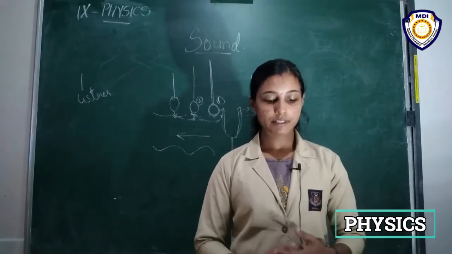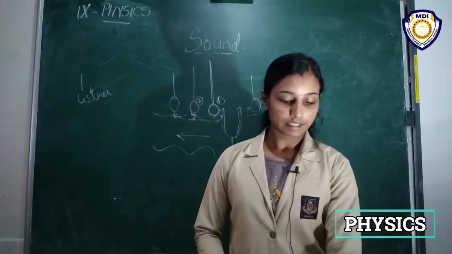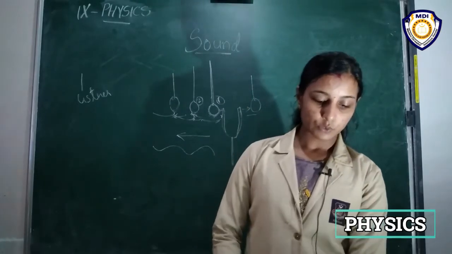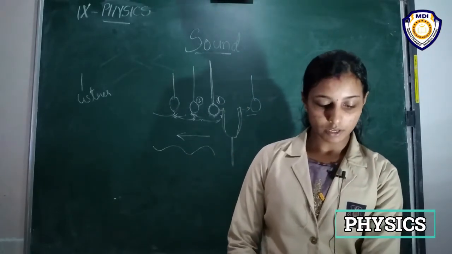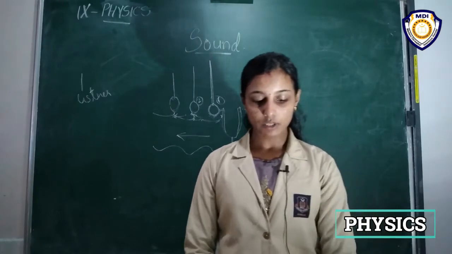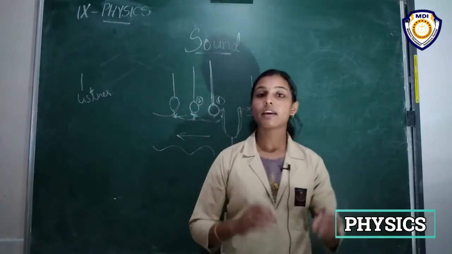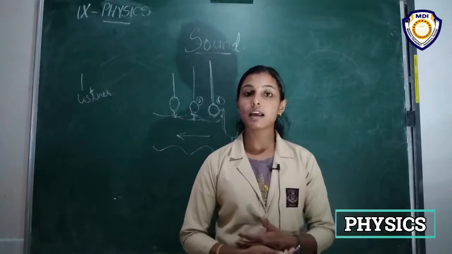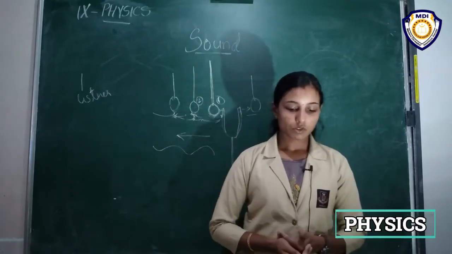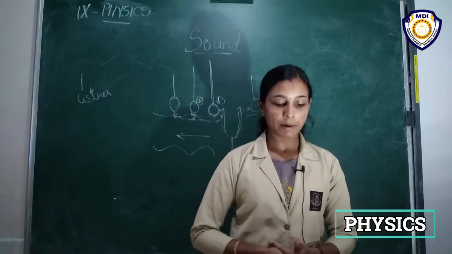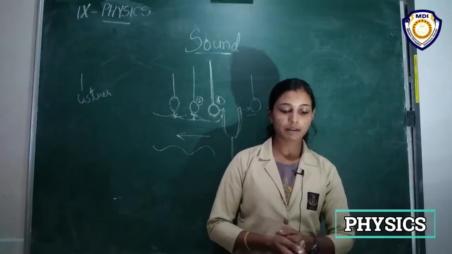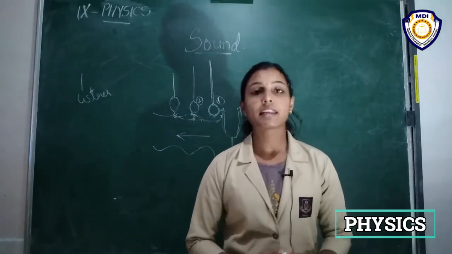But the disturbance is carried forward, and this is what happens during propagation of sound in a medium. Hence, sound can be visualized as a wave. So sound waves are characterized by motion of particles in the medium and are called mechanical waves.